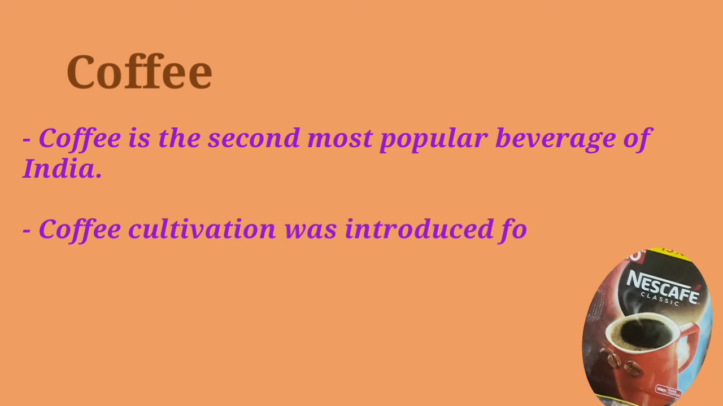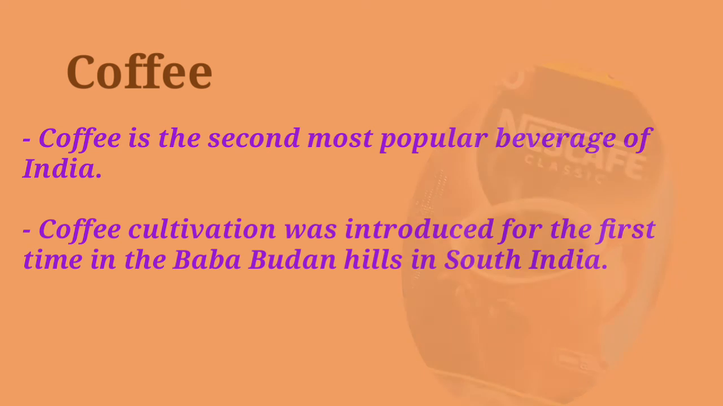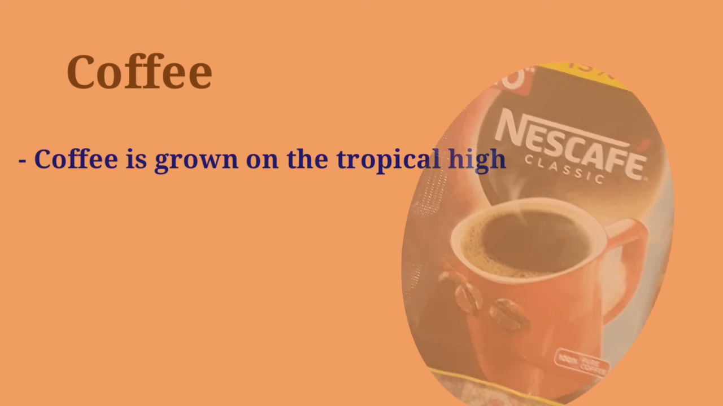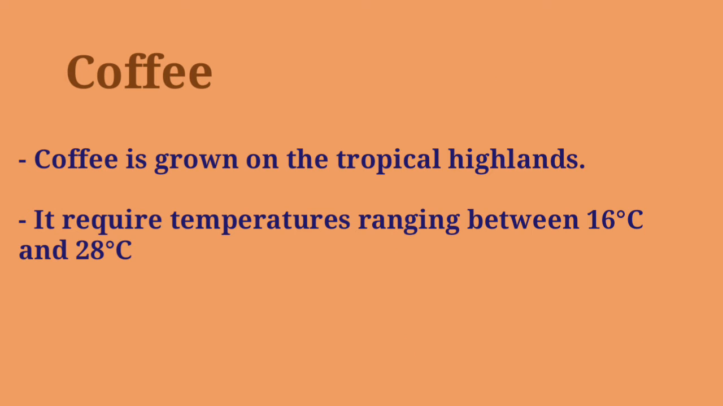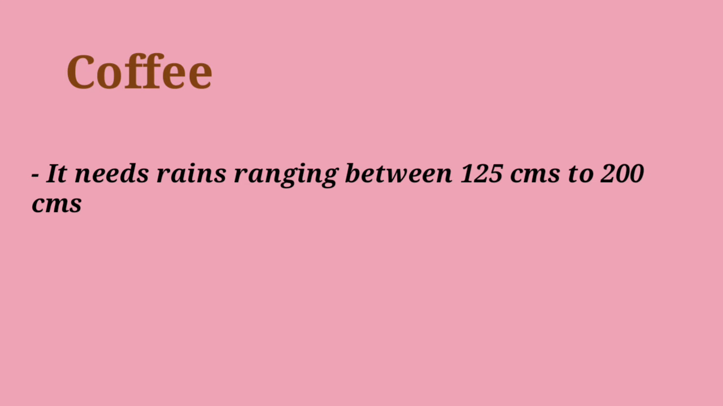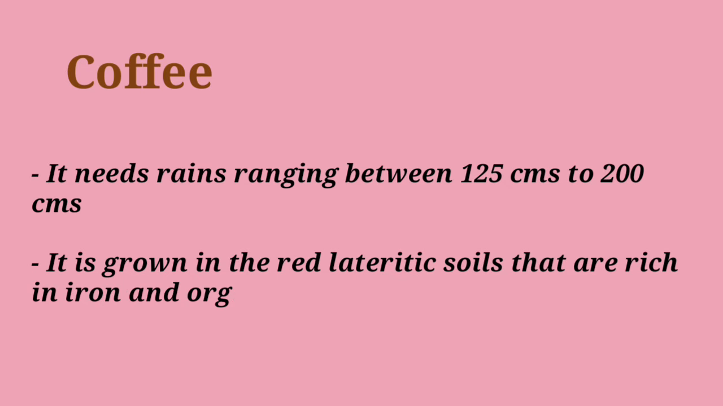Coffee. It is the second most popular beverage of India. Coffee cultivation was introduced for the first time on Baba Budan Hill in South India. Coffee is grown on the tropical highland. Ideally, coffee plantations require temperatures ranging between 16 Celsius to 28 Celsius throughout the year. It needs well-distributed rains ranging between 125 centimeters to 200 centimeters throughout the year.